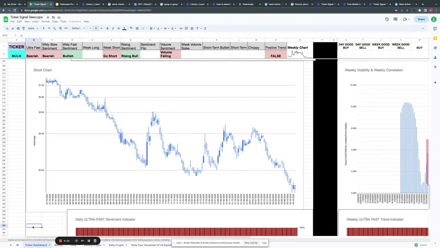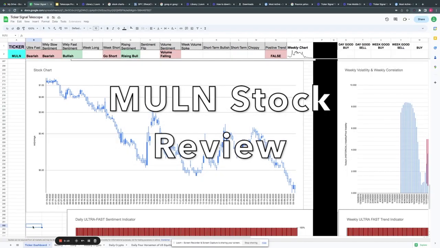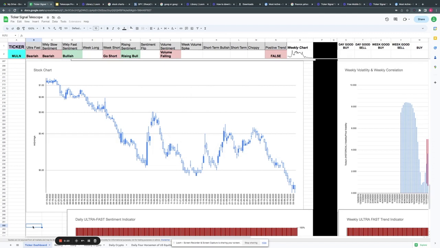Let's begin. We're going to take a look at MULN. This is the most actively traded stock all of Friday in the US market. Over 413 million shares traded just on Friday alone. And we can see that over this recent price action, it's gone from a high of 41 at the beginning of February, all the way down to a recent low here at 14 cents on Friday.